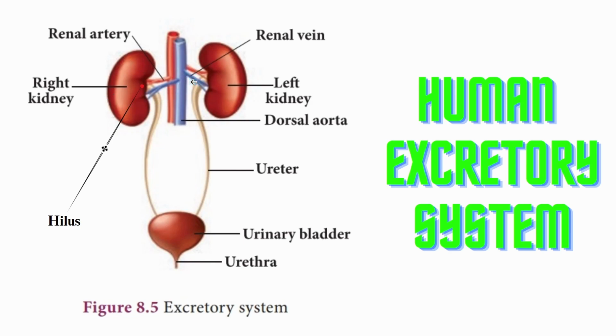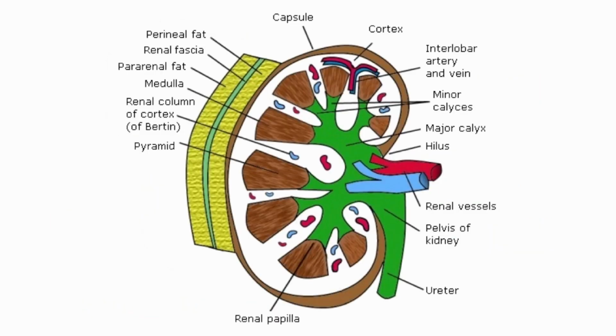Now let us understand blood supply in the kidney, that is what I was talking about. The renal artery divides into smaller capillaries and reaches the glomerulus. So the blood is taken in with the help of the renal artery, and the renal vein carries blood away from the uriniferous tubule. The motion of blood from artery to vein exactly happens over here. So this is the structure of the kidney, how exactly the kidney looks, and the functions we discussed till here. Now let us understand the longitudinal section of the kidney.